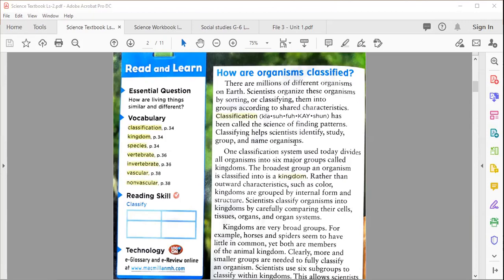With the help of classification, we can easily identify animals, plants or any organism. We can study them more easily, group them more easily, and give names to them more easily.